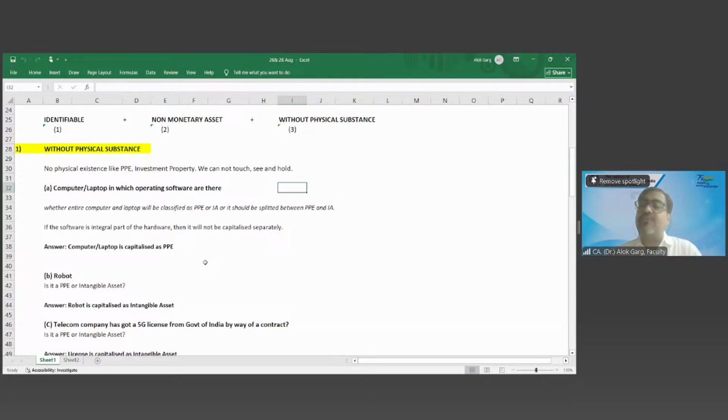Computer or laptop in which operating software is there? Tell me. So I bought my laptop and I got MS Windows, etc. The operating software is inbuilt in this laptop. So should I capitalize the amount paid as a laptop as a PPE, or as an intangible asset, or partly as tangible and partly as intangible? Tell me. In practical life, sir, what did you do? Sir, it has to be capitalized as PPE because the significant portion is hardware.